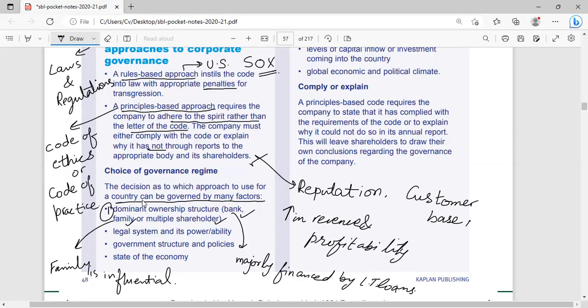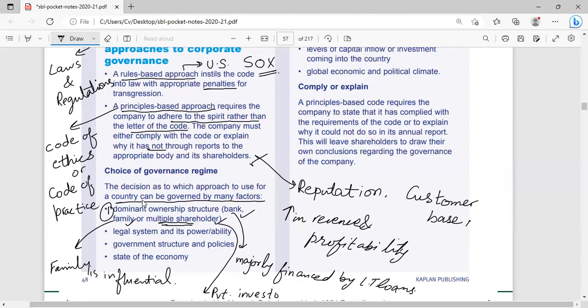Another factor is multiple stakeholders. Multiple stakeholders are the different shareholders, which we discussed in the last class. Multiple stakeholder shareholders include what? It includes private wealthy individuals or private investors.